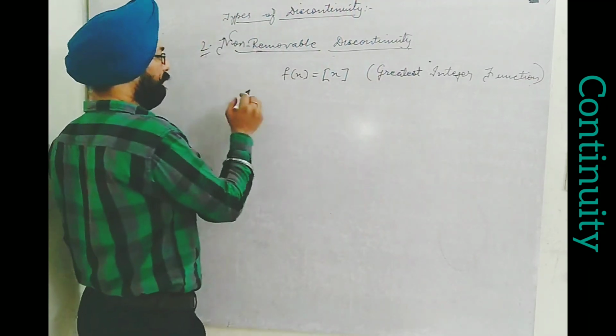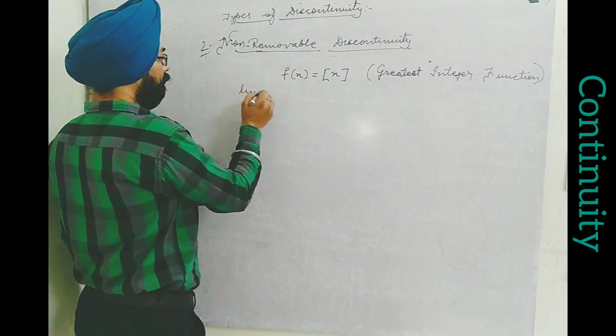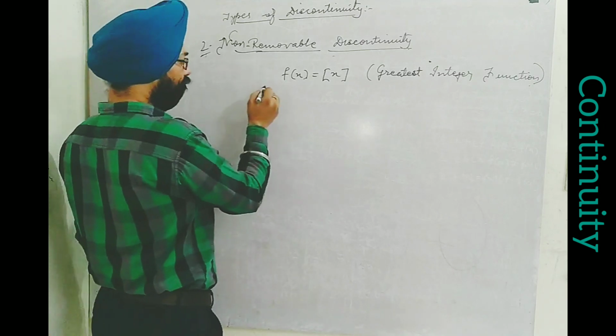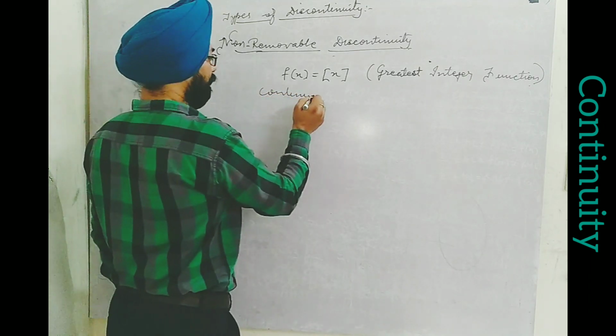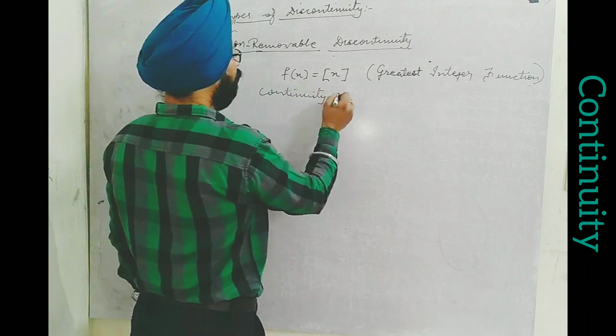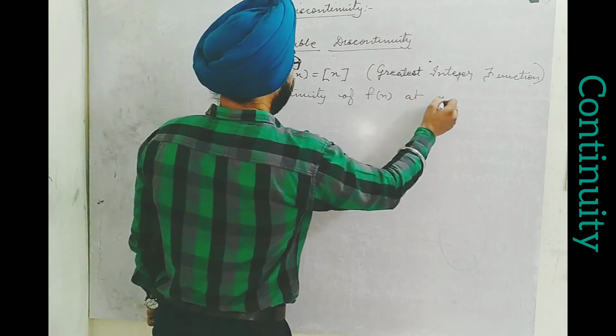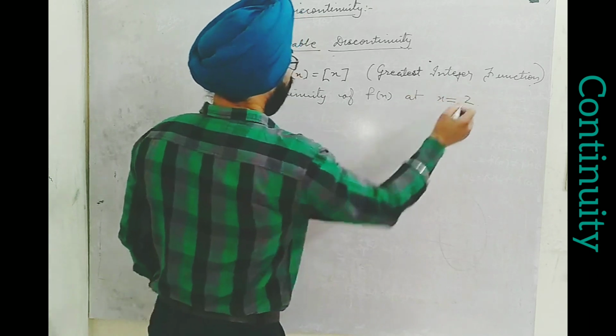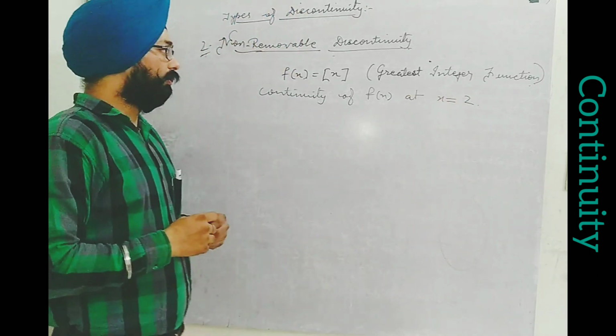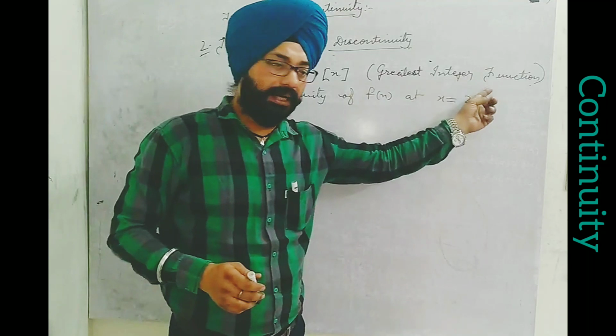then we need to check continuity. Directly we will check continuity of f of x at x equal to 2. Now x equal to 2, as greatest integer function I have taken.